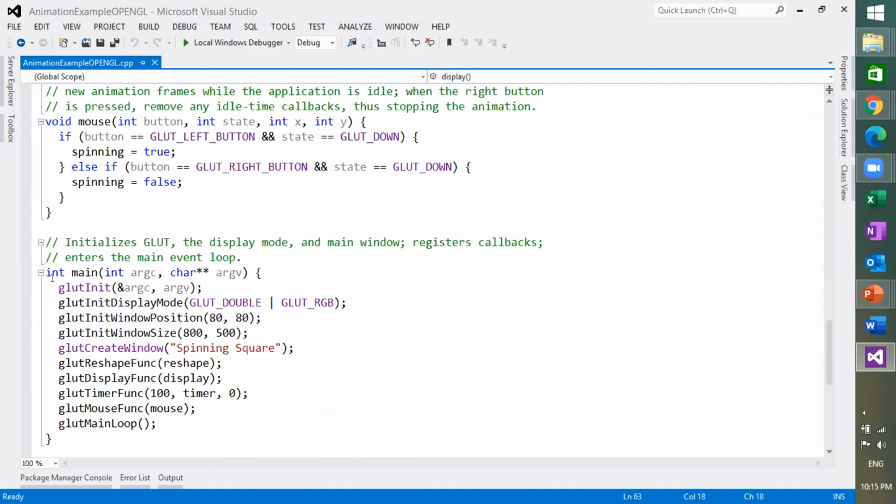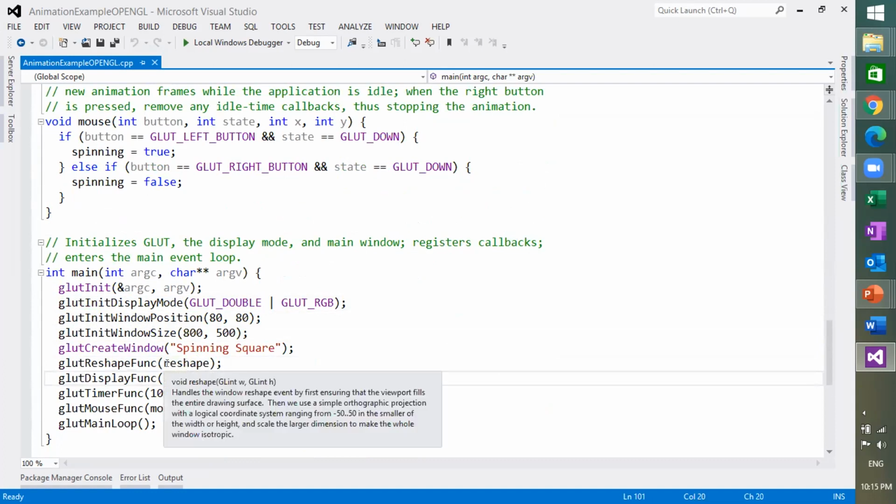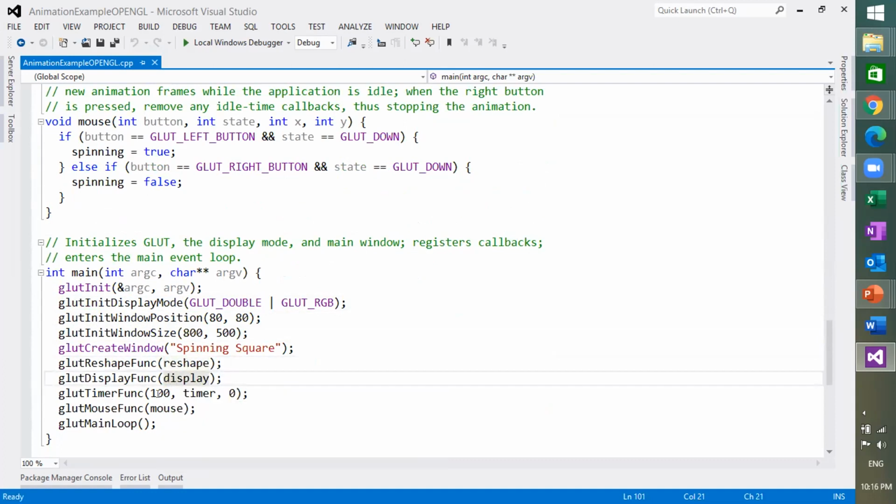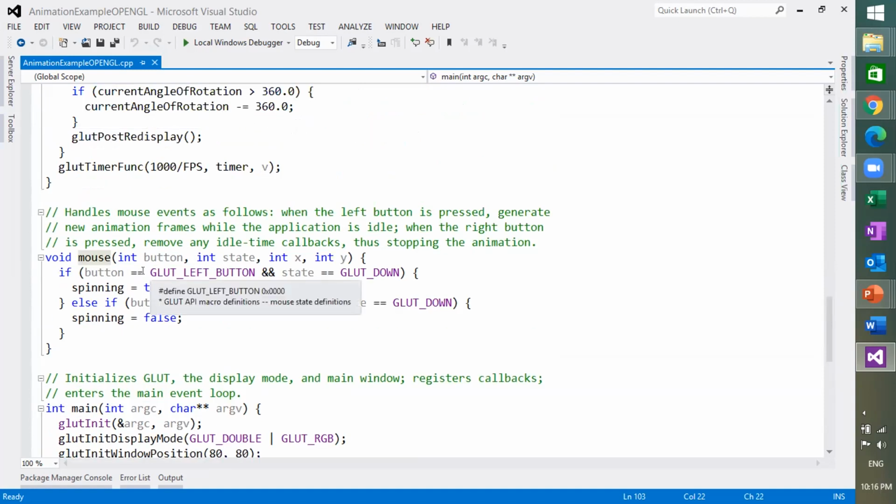Let's discuss the main function: glutInit and glutInitDisplayMode. Here again we are using the double buffering technique. Then position, window size, and Spinning Square as the title. We register the reshape and display functions, which are user defined, then the glutTimerFunc with 100 milliseconds starting at 0, the mouse function, and glutMainLoop. The mouse handler works as follows: when the left button is pressed, generate new animation frames while the application is idle. When the right button is pressed, remove any idle callbacks, stopping the animation. Let's see what happens when we press the left and right buttons.